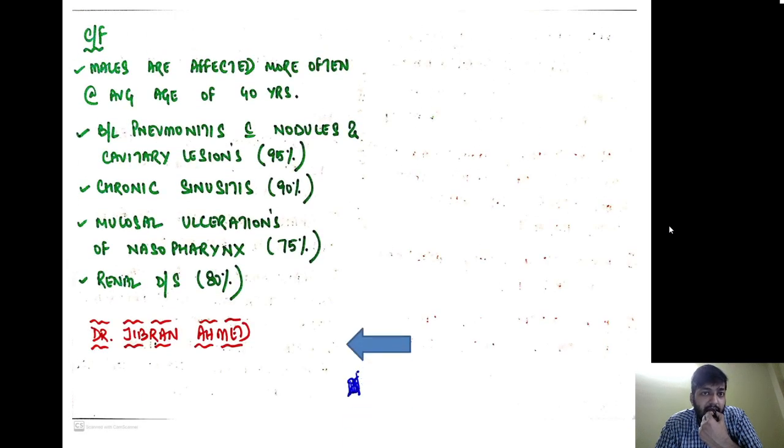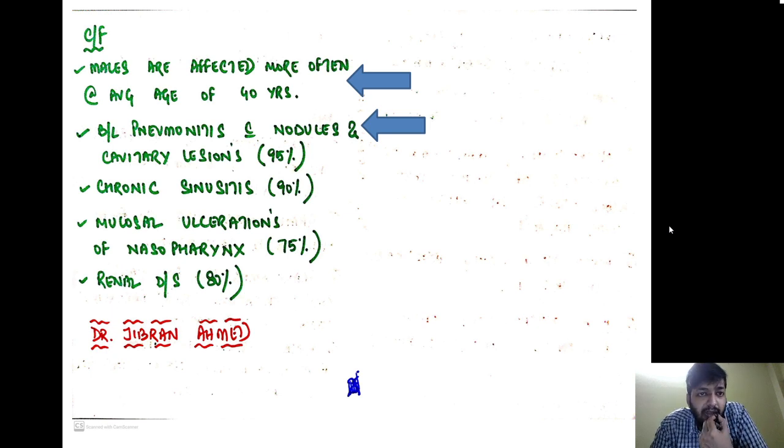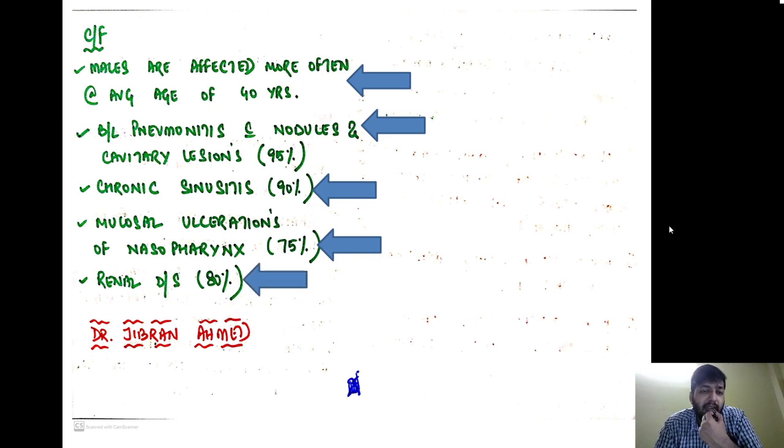So if you look at the clinical features, it usually involves males, and the average age is 40 years. Pulmonary involvement is seen: bilateral pneumonitis, nodules and cavity lesions are seen in 95% of the cases. Chronic sinusitis is seen in 90% of the cases. Mucosal ulceration of the nasopharynx is seen in 75% of the cases. Renal disease is seen in 80% of the cases.